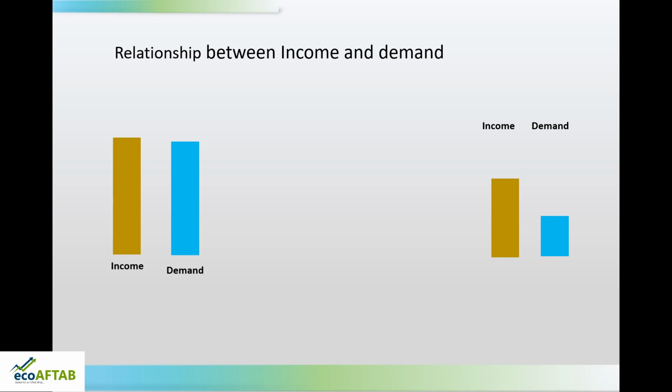There is an inverse relationship that appears between income and demand with regard to a certain special category of goods. We will study that later on, but as of now, again here we are understanding two things. One is, if the income increases, the demand increases, or if the income decreases, the demand decreases, or in some special situations, if the income increases, the demand decreases.